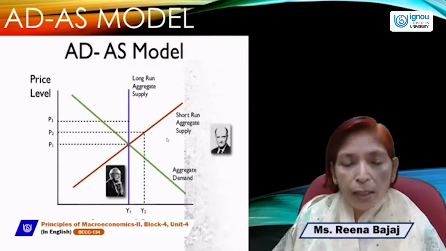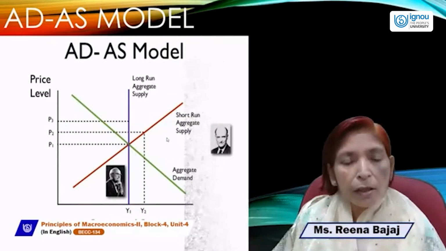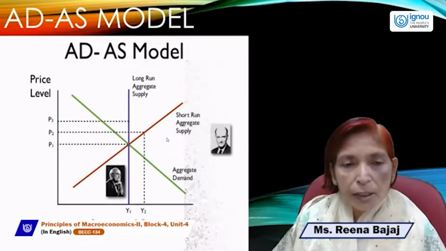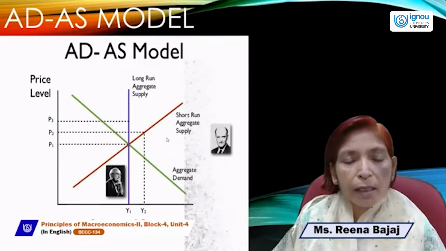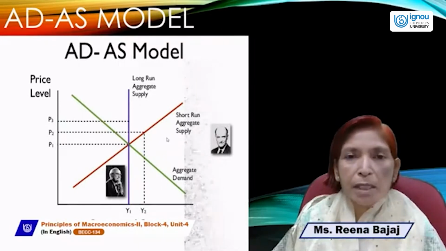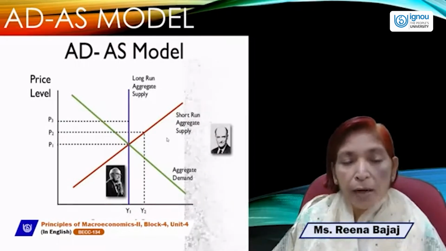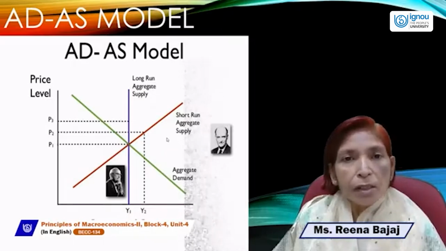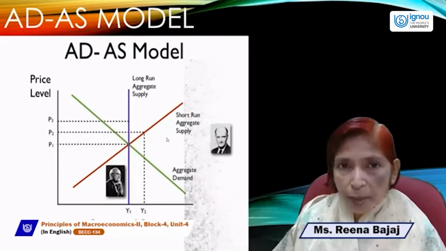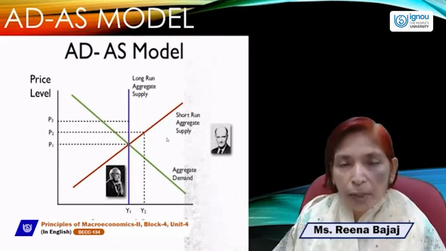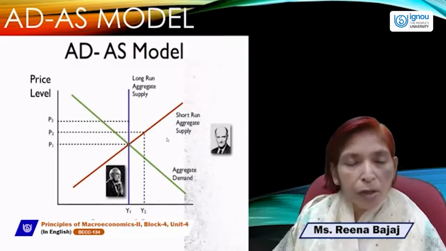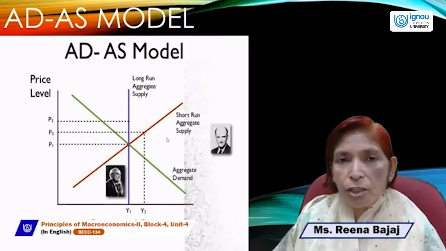So according to classical economics, the long run supply curve is always a vertical curve. Vertical means parallel to the y-axis. But according to Keynes, the important time period is the short period, which is most important for everyone, because our main problems occur in the short run.